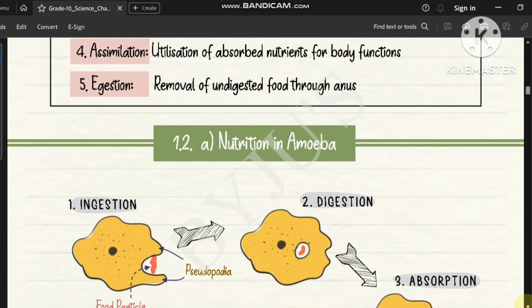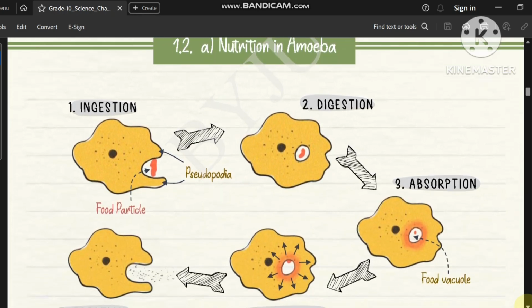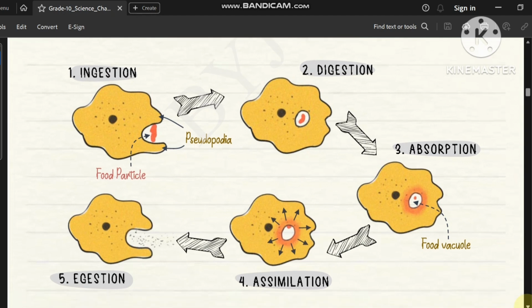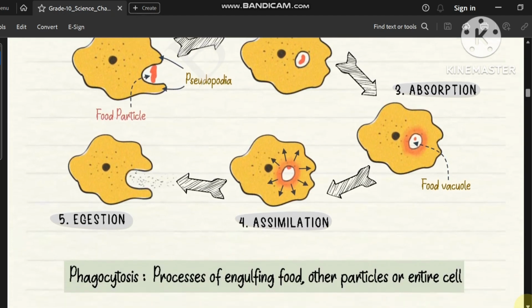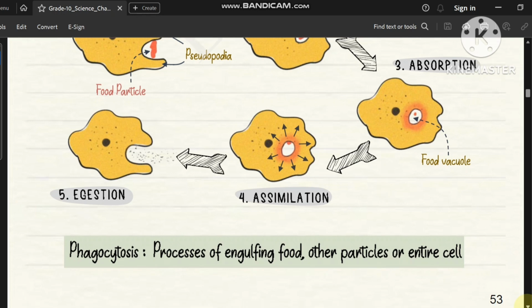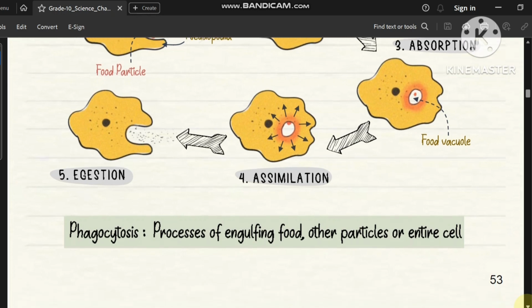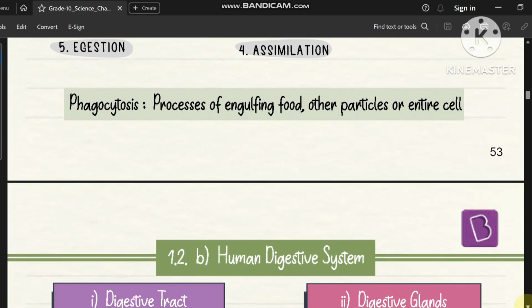So, nutrition in amoeba. You are seeing this figure. In amoeba, that is ingestion: with the help of pseudopodia, food particle ingestion takes place. Digestion. You are seeing absorption, food vacuole, assimilation and digestion. So these processes you are observing in amoeba. Phagocytosis is the process of engulfing food, other particles or an entire cell.